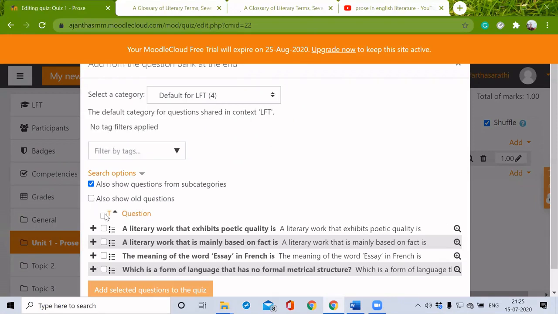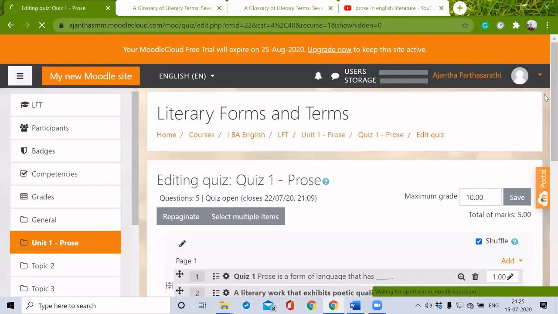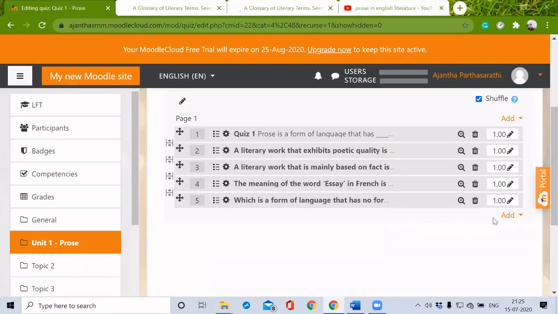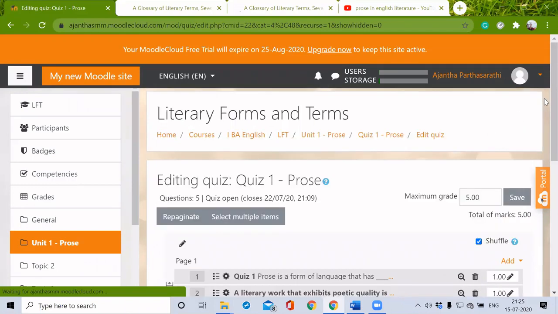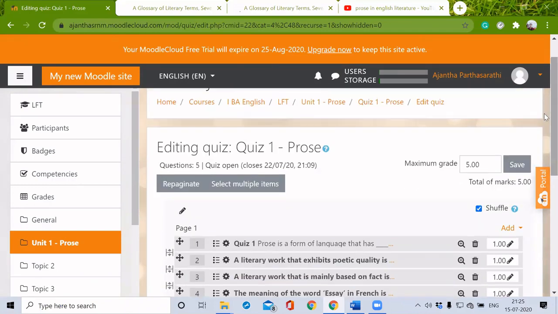I'm selecting all these questions. Add selected questions to the quiz. If I want to make any corrections or editing here, I can do it here. So maximum grade I'm just giving 5. Click save for everything. So it is saved now. So this is the way to add quizzes. And for multiple choice questions, we can use this Aiken format. We can import the questions to our question bank, and we can use those questions in our quizzes.